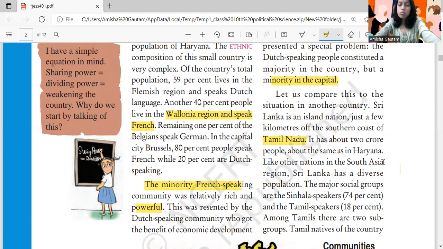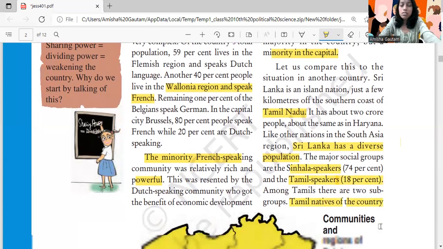Like other nations in the South Asia region, Sri Lanka has a diverse population. The major social groups are the Sinhala speakers, who are 74%. Then you also have Tamil speakers, 18% of whom are present there. Among Tamils, there are two subgroups. One is the Tamil natives of the country.